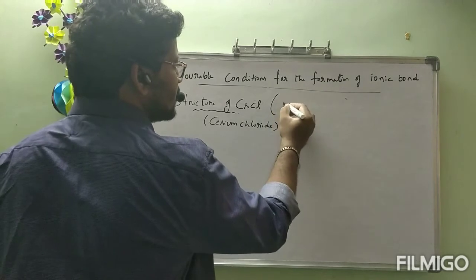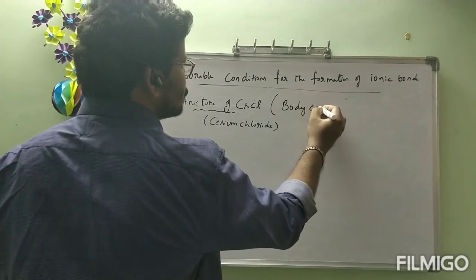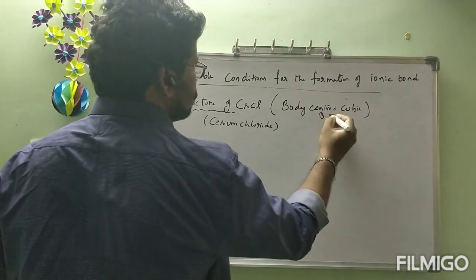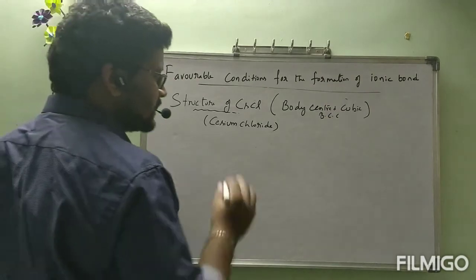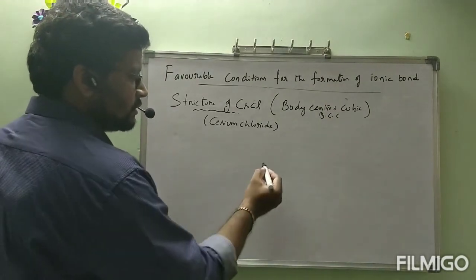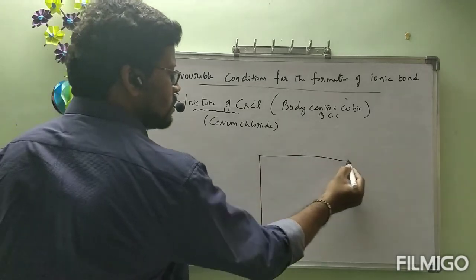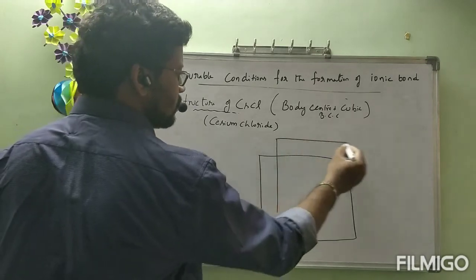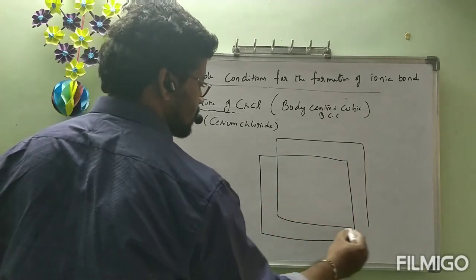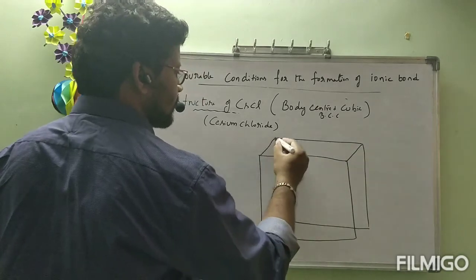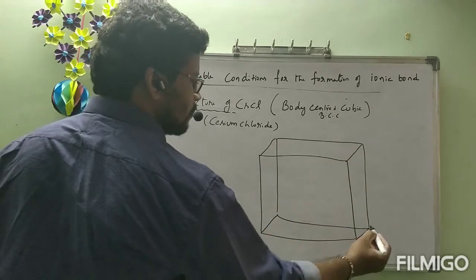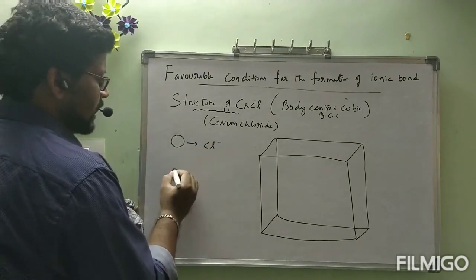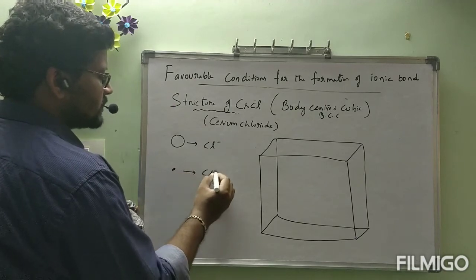The structure name is body centered cubic structure, BCC. Okay, this one is somewhat easy when compared to the previous one. This is the cube. Now the bigger particles are again Cl minus ions and the dots are all Cs plus.